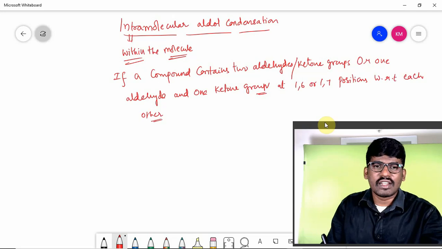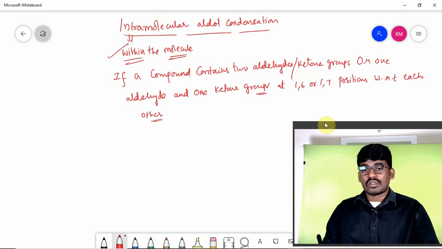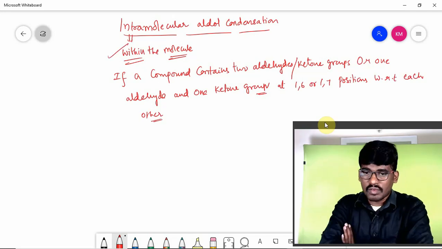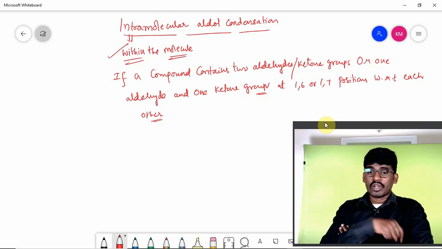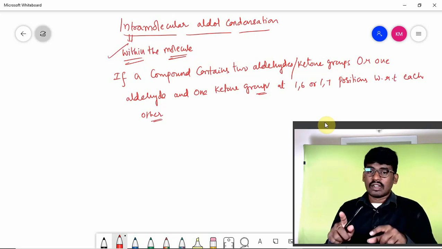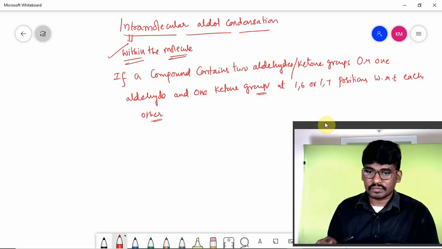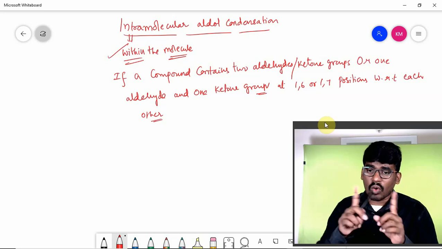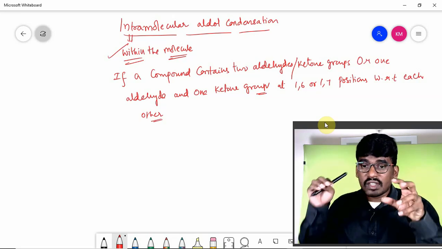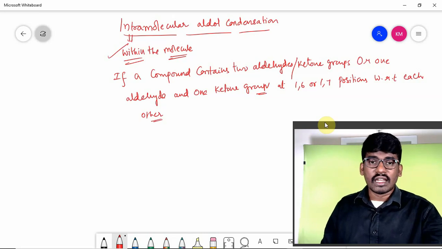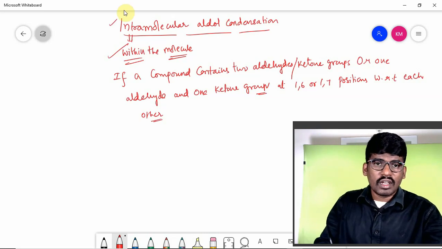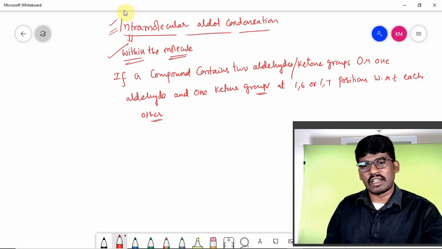Then this condensation reaction takes place. So what is that reaction if you observe it, children? The compound should contain two aldehyde or two ketone groups, or one aldehyde and one ketone group. It should be present within the molecule only, children. In such cases, this intramolecular aldol condensation reaction takes place.